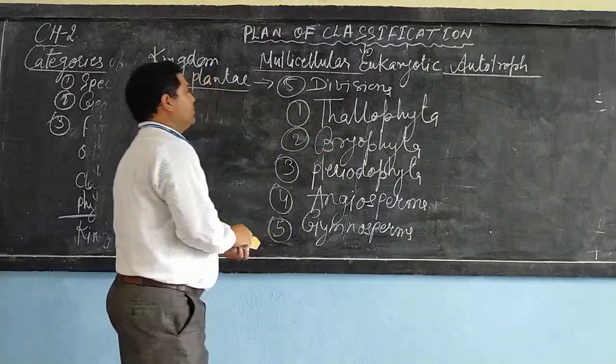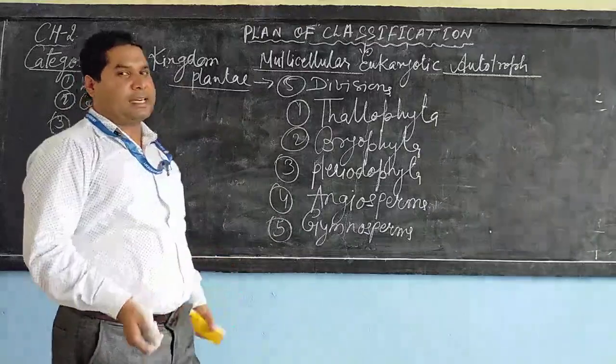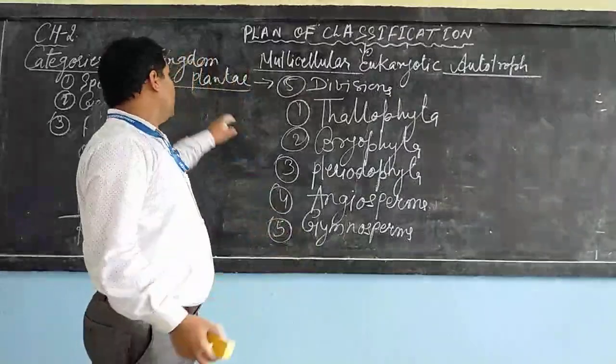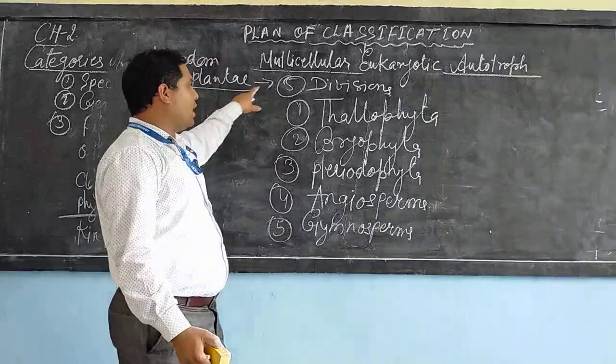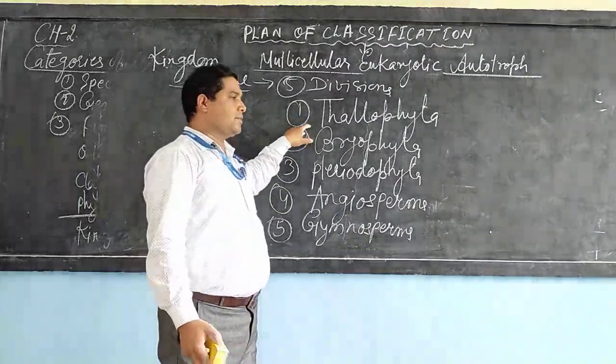So dear student, now I am going to explain to you kingdom plantae and its divisions. Kingdom plantae is divided into five main divisions. First you see Thallophyta.